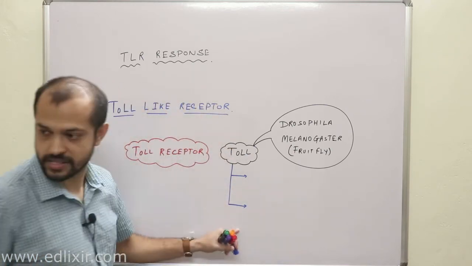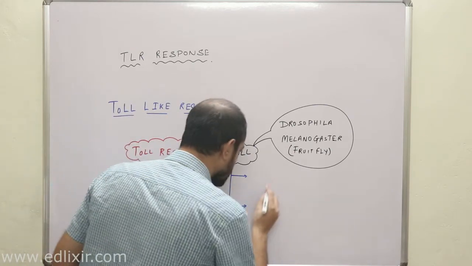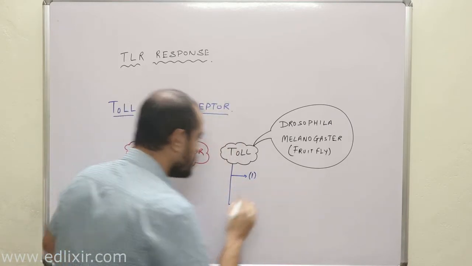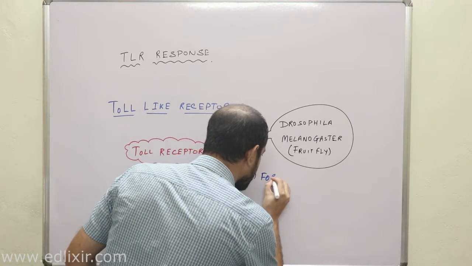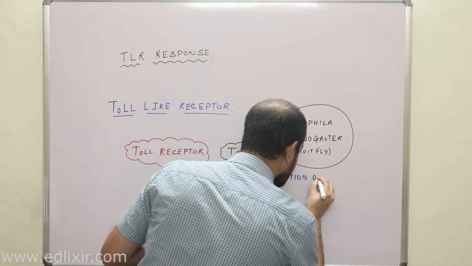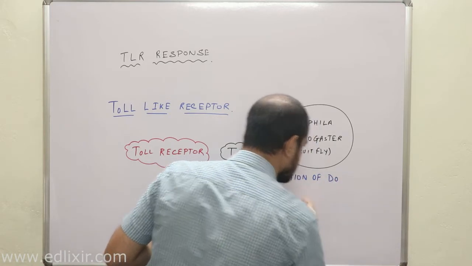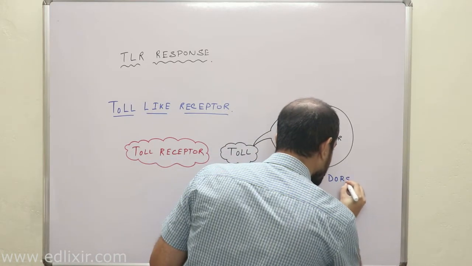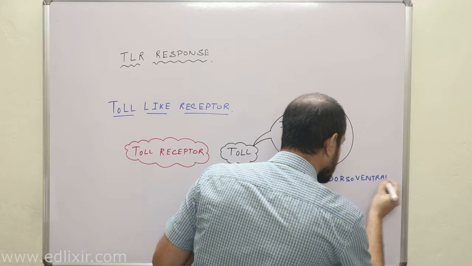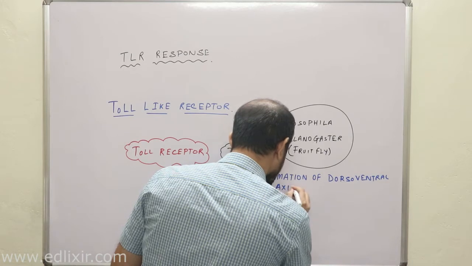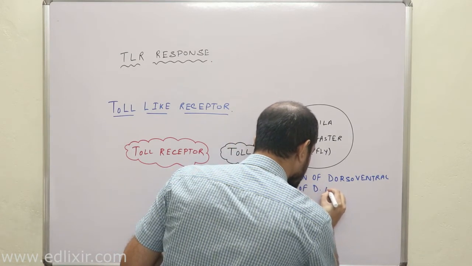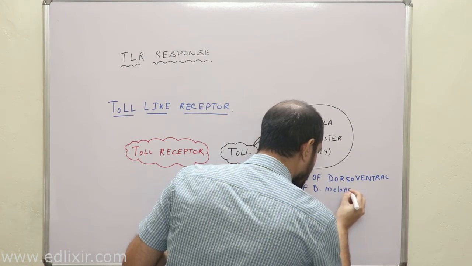Number one, they are helpful in the formation of the dorsoventral axis of Drosophila melanogaster.